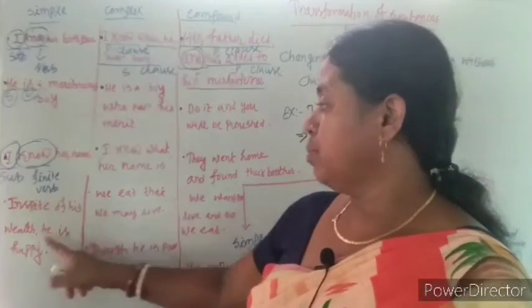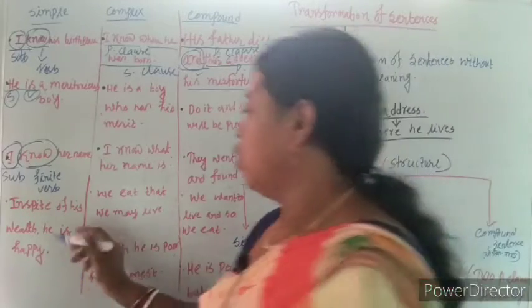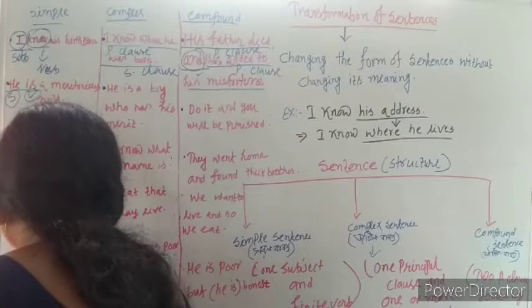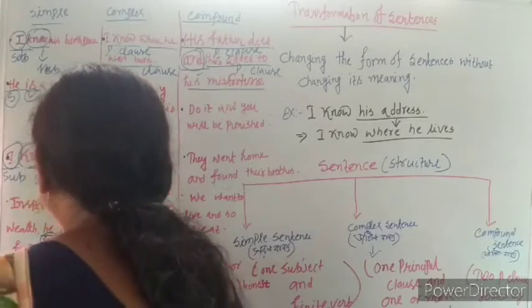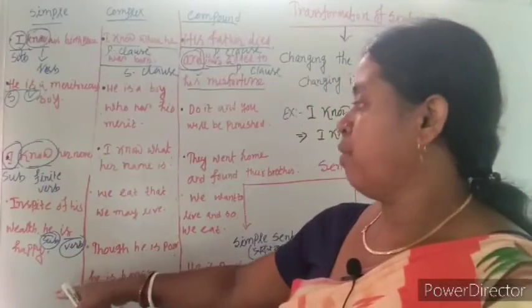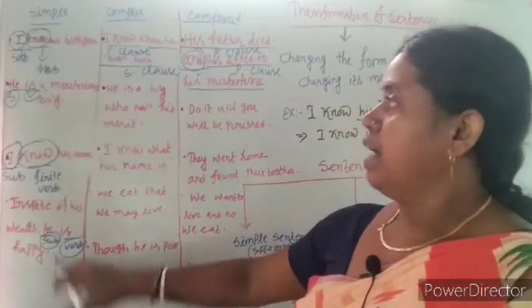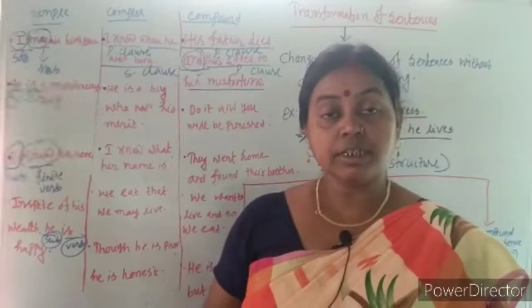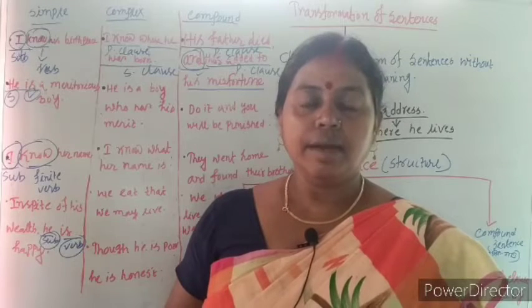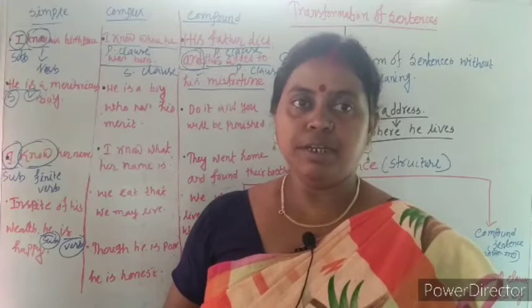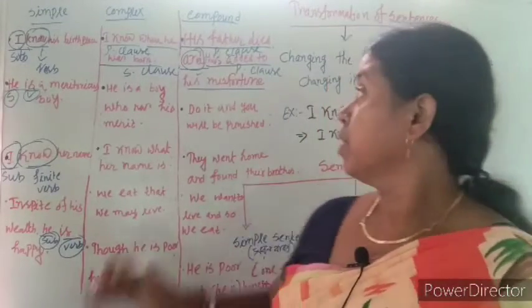Now, in spite of his poverty, he is happy. There is one subject, he, and one verb. So, there is only one subject and one finite verb. It is also a simple sentence. From the given examples, we can easily say that a sentence which has only one subject and one finite verb is called simple sentence. I think about simple sentence, your concept must be clear. Now, I am going to discuss complex sentence.